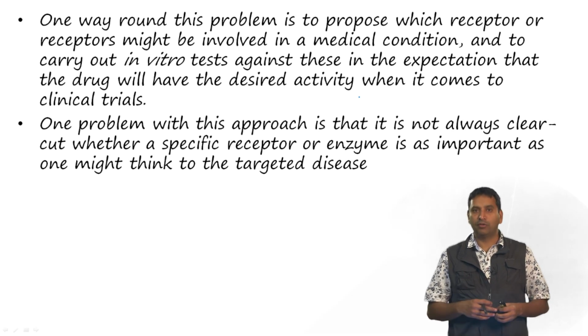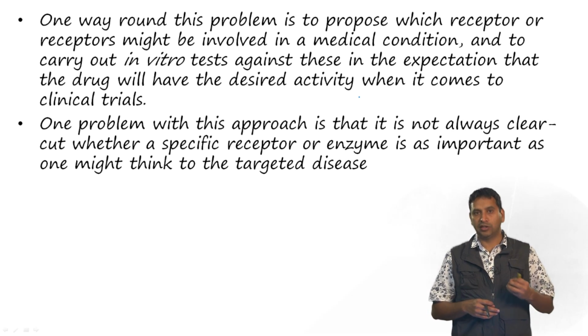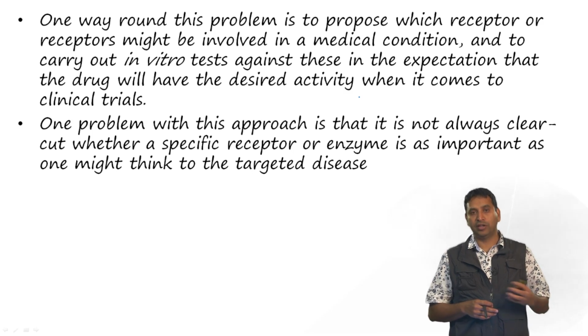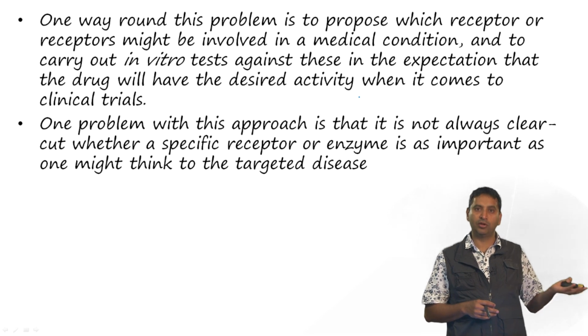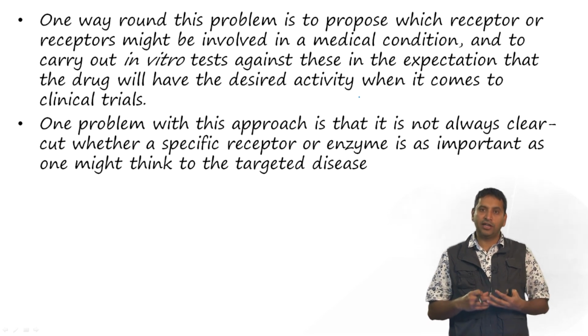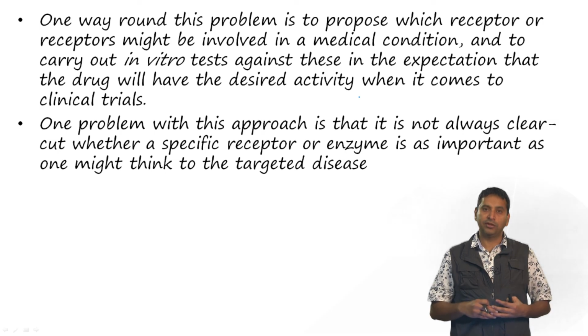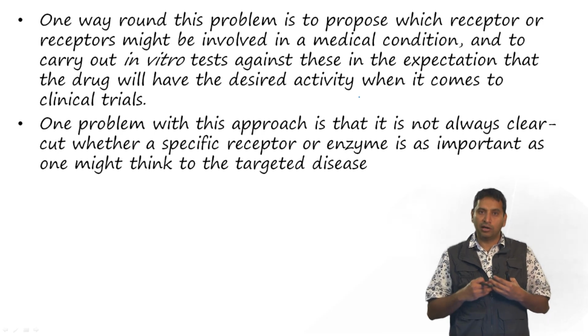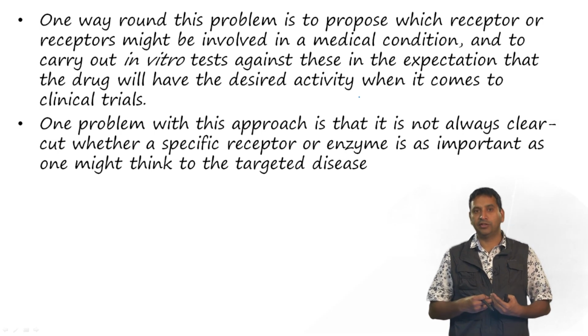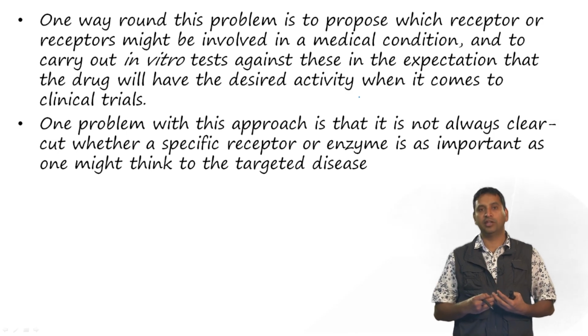So, what we would have to do is to work with the receptor or receptors which are involved in the medical condition. Then we could carry out a battery of in vitro tests, and if these are in line with our expectation, then we would be able to administer these and test their efficacy in some model system, which is then taken forward.